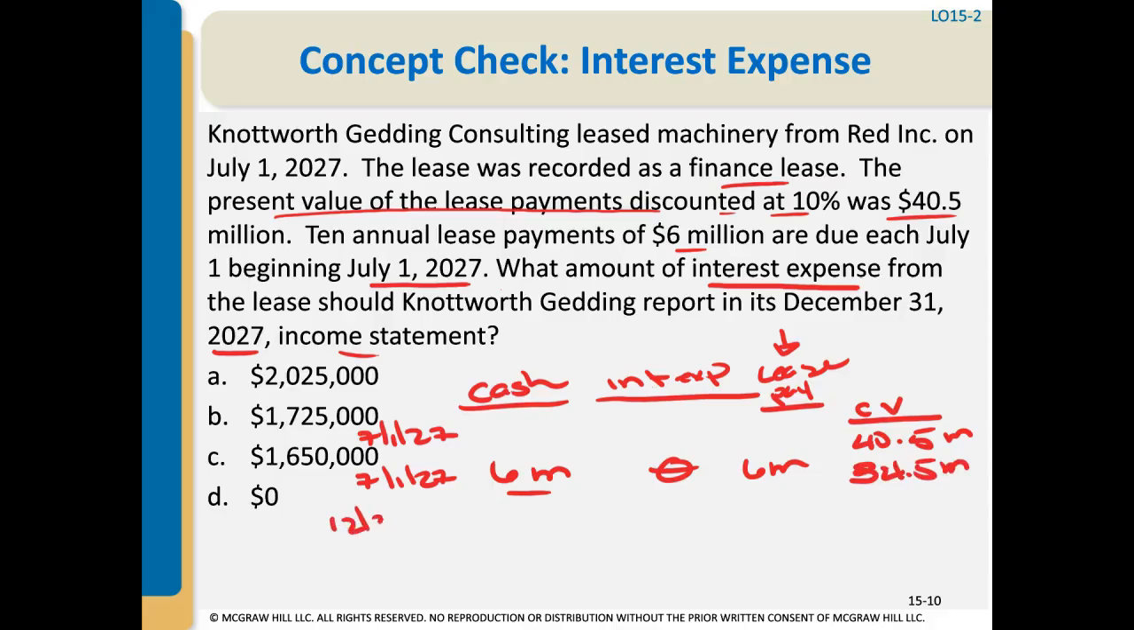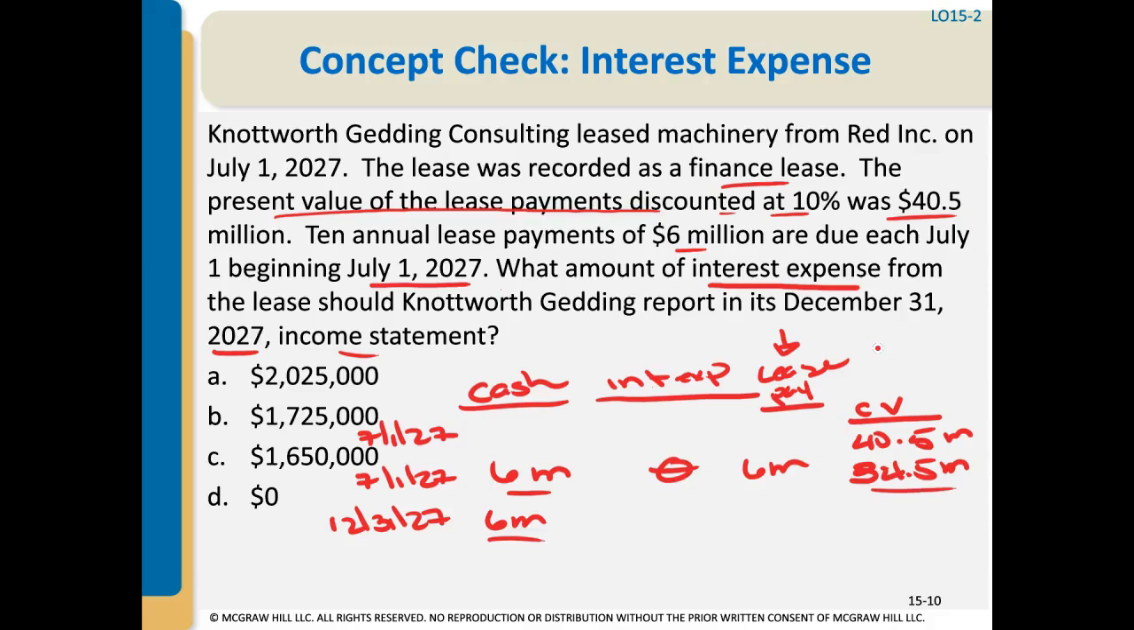Then we go to 12/31/27. There's another $6 million payment. But now 6 months have lapsed and there's an interest expense component. So of this $6 million, a portion is interest expense and a portion is going to be a reduction to the lease payable. How do we calculate that interest expense component?